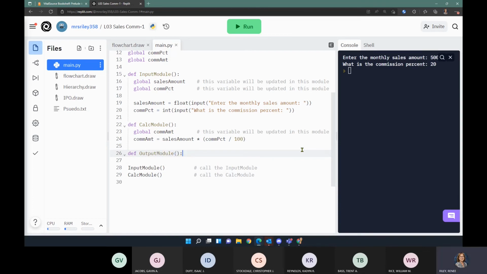Notice our Python code is actually more compact than the pseudocode. So a lot of people like to use Python kind of as a pseudocode sort of language. So in our output module, we want to print a message out.